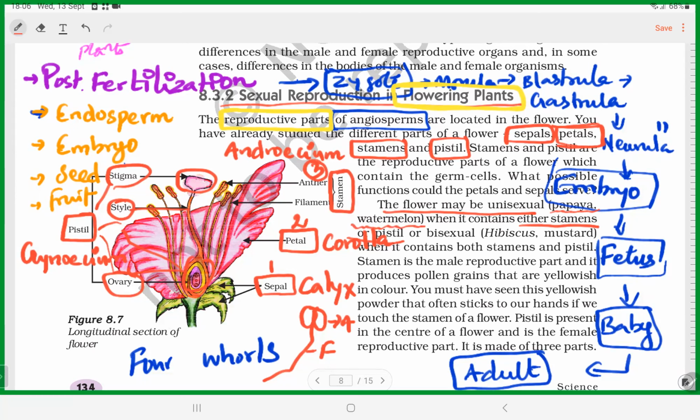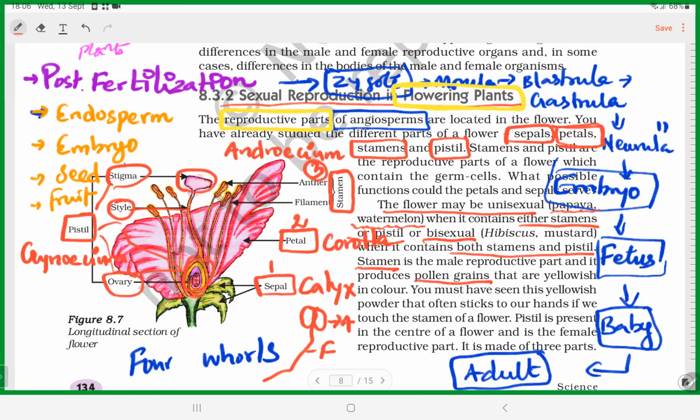And then bisexual, they must have both stamen and pistil. Then it is called a bisexual flower. Okay? Can you understand? Fine. And then the importance of stamen is they produce pollen grain. Okay? Stamen should produce pollen grain.